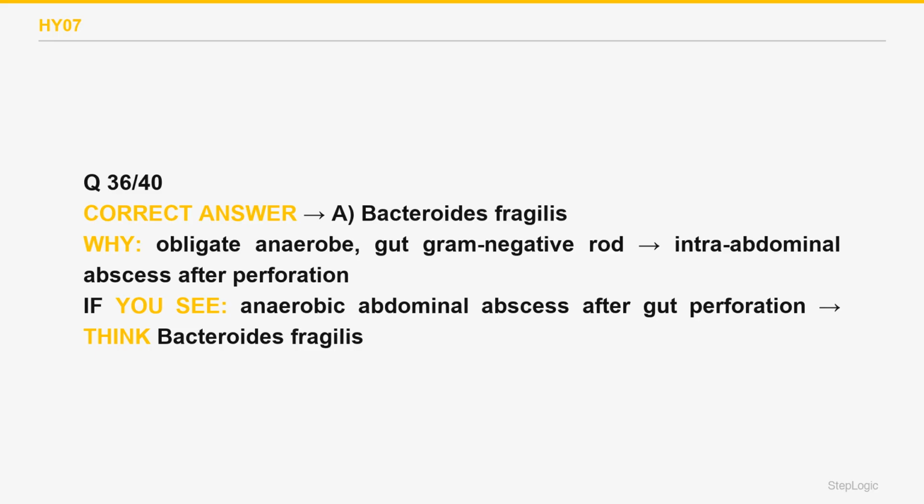Escherichia coli is a common co-pathogen in gut spillage, but it is a facultative anaerobe that ferments lactose, not the obligate anaerobe emphasized here. Choice B wrong. Clostridium perfringens is anaerobic too, but it is a gram-positive spore-forming rod causing gas gangrene, not a gram-negative gut rod. Choice D wrong. This is Bacteroides fragilis.